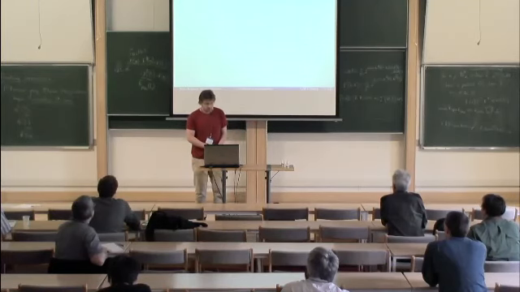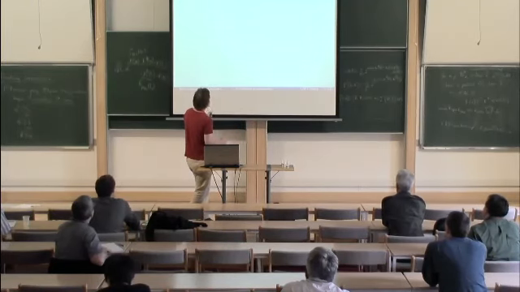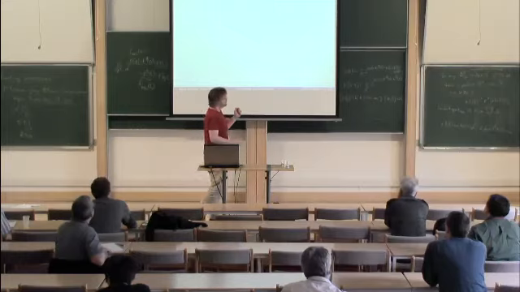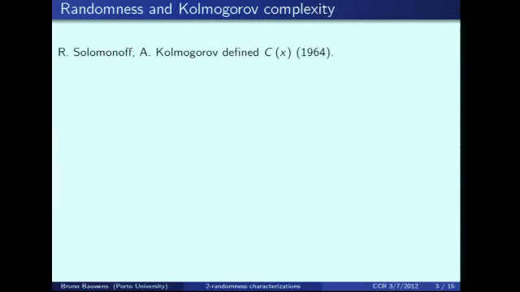Okay, so the general picture: Solomonoff and Kolmogorov defined Kolmogorov complexities in the mid-60s, and at the same time Martin-Löf also defined a notion of randomness for infinite sequences, and then the question was, how are these two related?